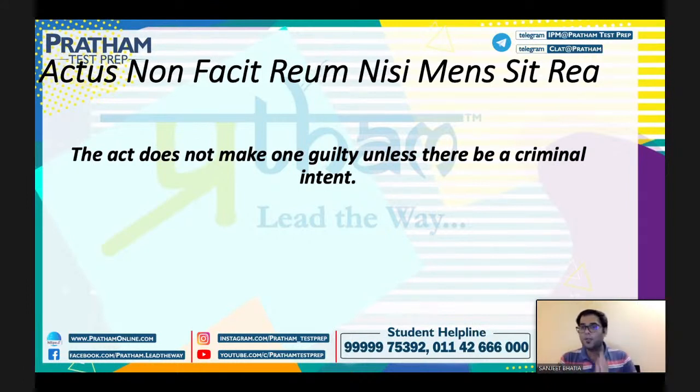There was no criminal intention defined here. So basically the act here is not making Ram guilty of theft, because there was no criminal intention in this case, right? So that is what you have to understand by the term actus non facit reum nisi mens sit rea, right? Very simple, nothing very complicated here to understand.